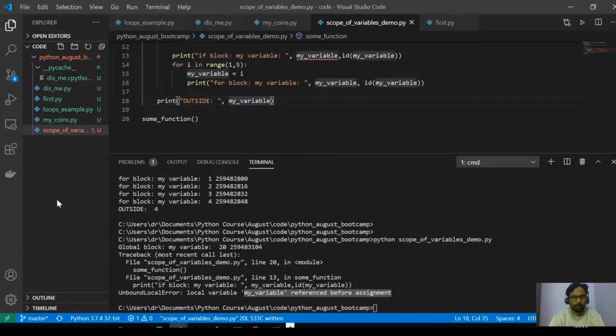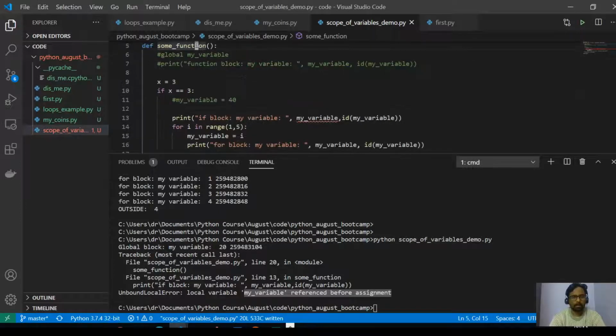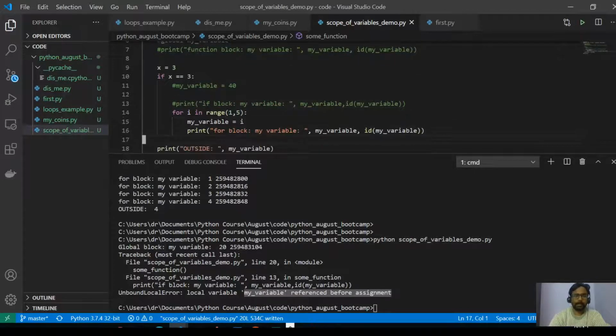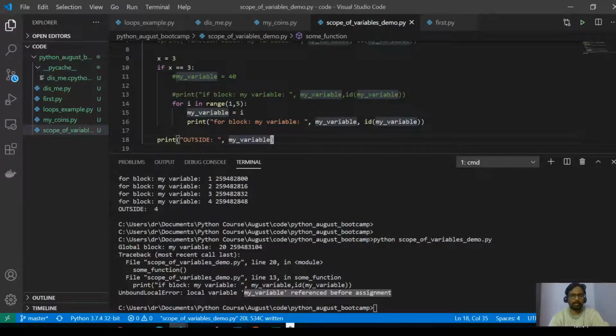Hello, Digant. Yeah, in that function, whatever you have written, why don't we get any error for reusing the variable name? If in the if block we have a my variable, and in the for loop also we have a my variable, does Python not give any error on that? No, it doesn't give any error because it just looks up. It takes it as a new variable.